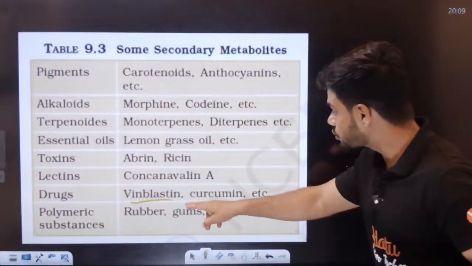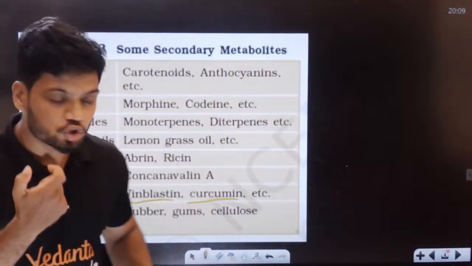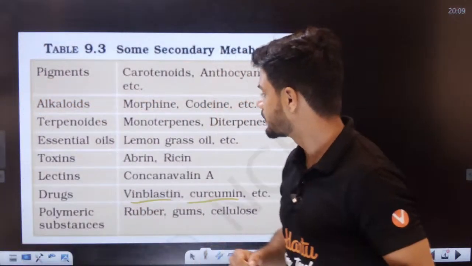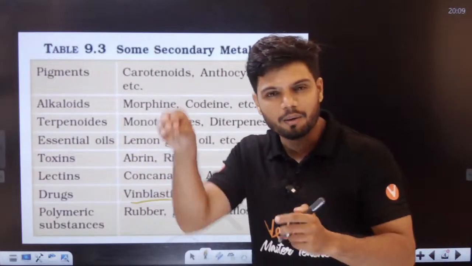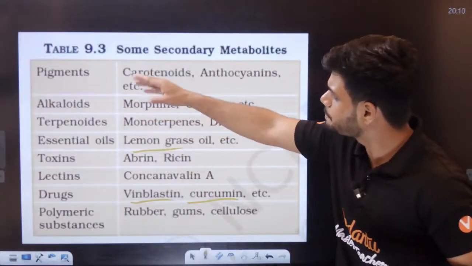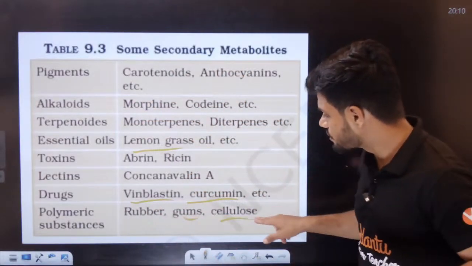Then there is curcumin. Curcumin is from your haldi, Curcuma longa. Curcumin is obtained from haldi. Then there are toxins and essential oils. All of you know lemongrass oil, different essential oils. Then alkaloids, pigments, drugs, and polymer substances like gums, cellulose, rubber.